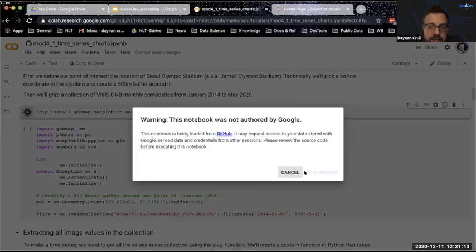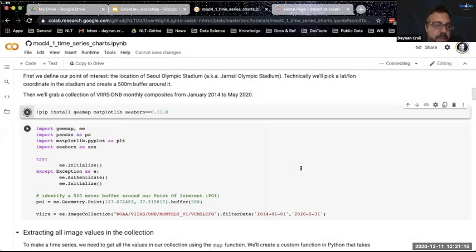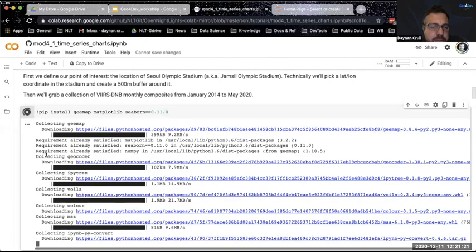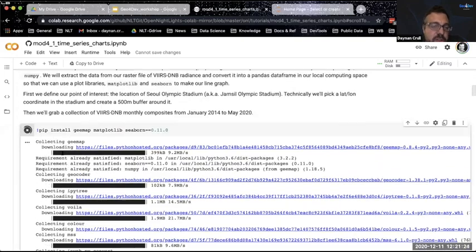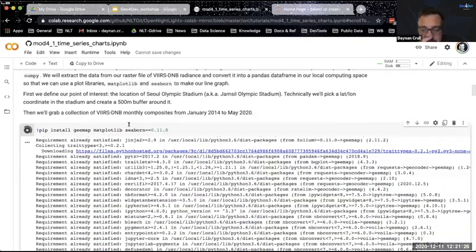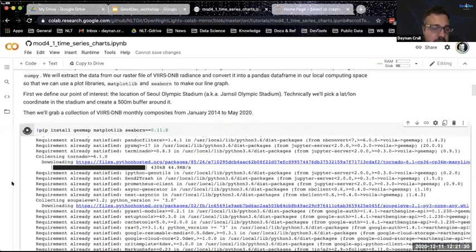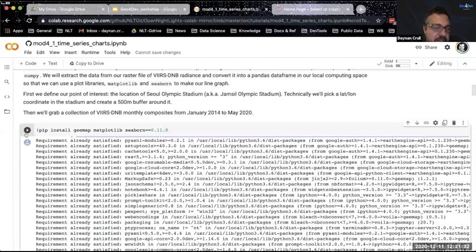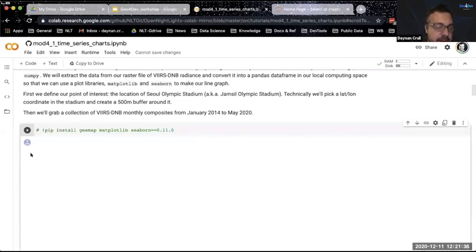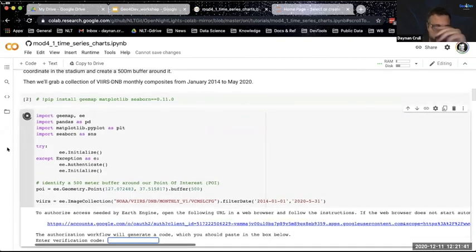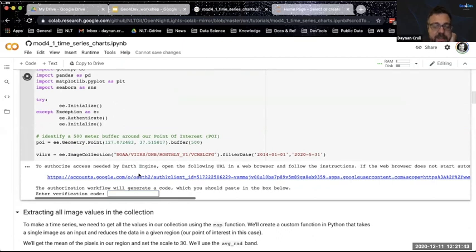So I should have been installing this while I was talking because it'll take a few seconds, but that's installing these libraries that we're going to use for plotting. And just so you know, if you were to just install Seaborn, it would work fine. It just doesn't have a histogram method that I like, because the people that authored that package added it later.